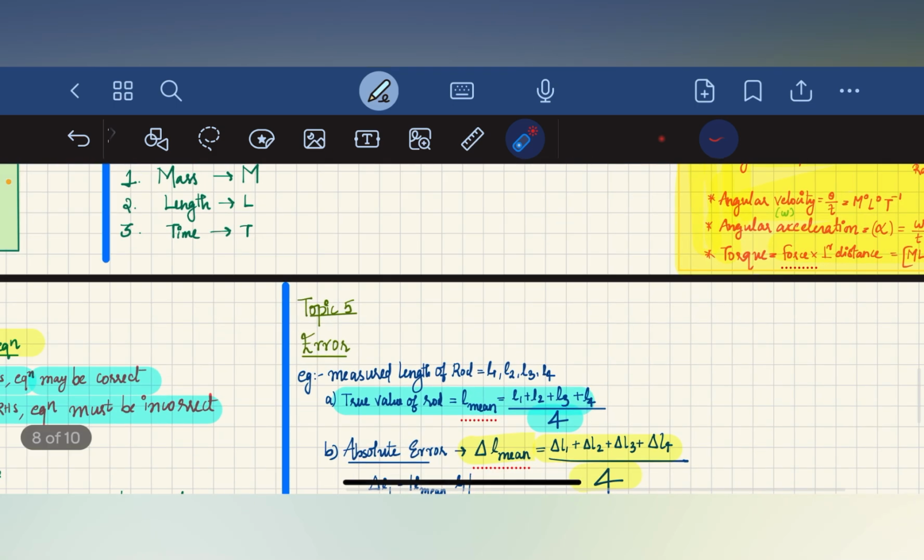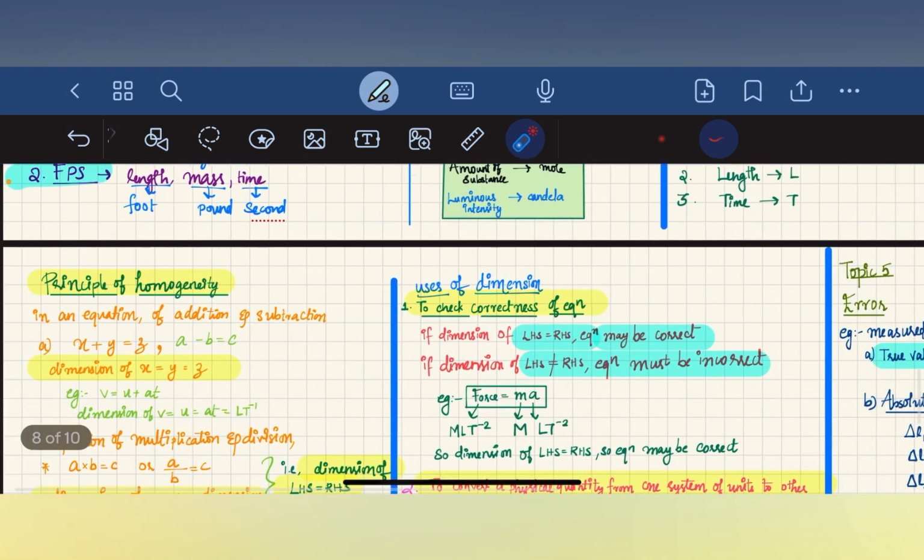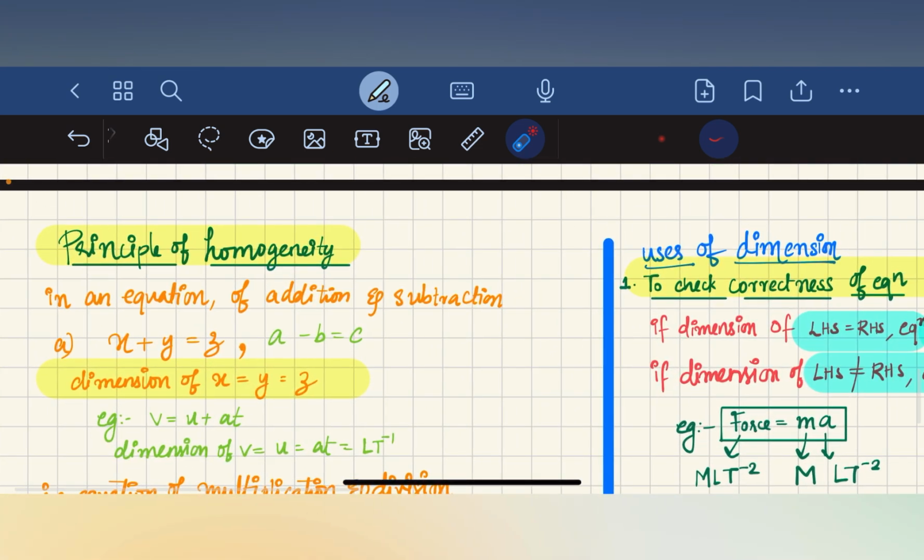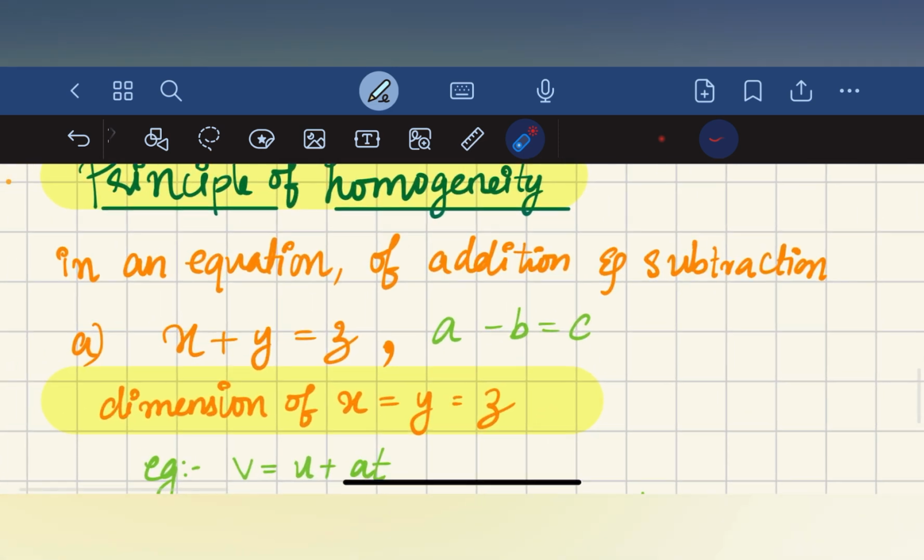Then comes the principle of homogeneity. Principle of homogeneity means, in an equation of addition and subtraction, say x plus y is equal to z, which is an example of an addition equation, and a minus b is equal to c, which is an example of a subtraction equation, the dimension of every term is equal. That is, dimension of x is equal to dimension of y is equal to dimension of z. Also, dimension of a is equal to dimension of b is equal to dimension of c.